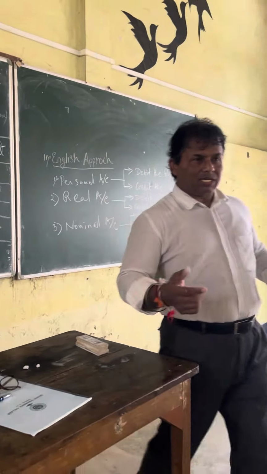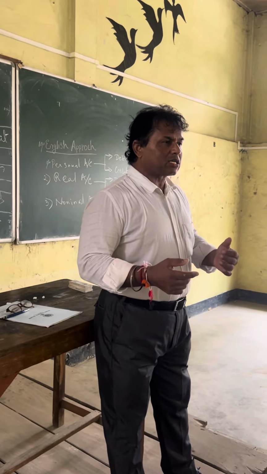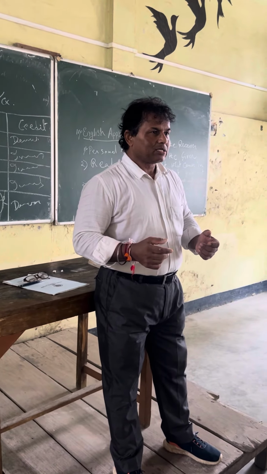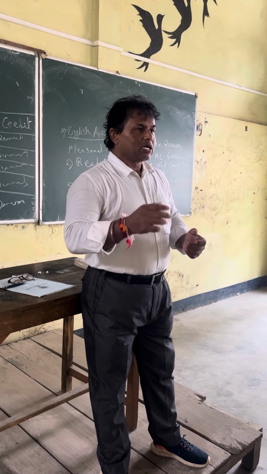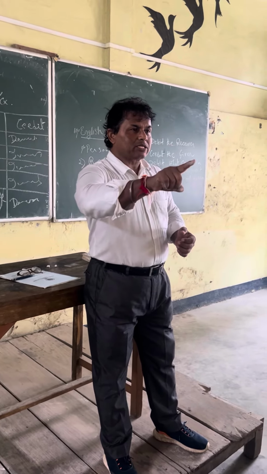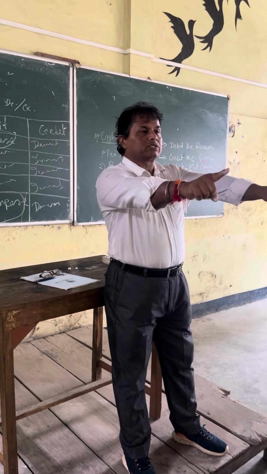Tell me with me, everybody. Once again, asset and expense increase debit, all others are opposite.